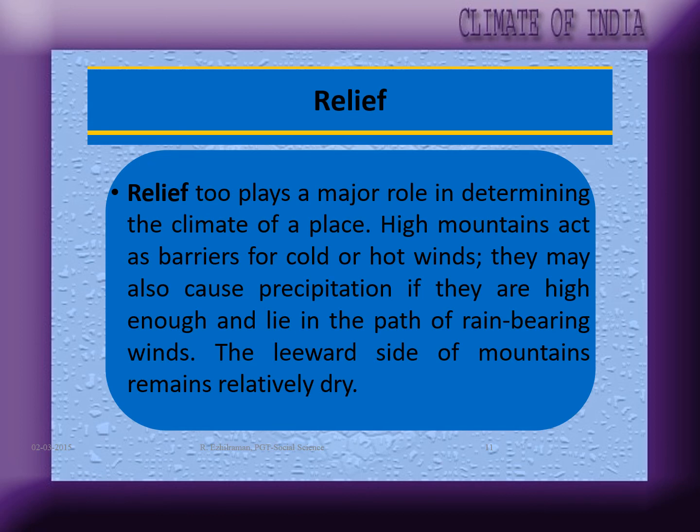Now, relief of a place, what we call physical features. Relief of a place also plays a major role in determining the climate of a place. High mountains act as barriers for cold and hot winds. They may also cause precipitation if they are high enough to lie in the path of rain-bearing winds. The leeward side of the mountains remains relatively dry. This also we've seen in some of the previous chapter videos, where the rain-bearing side is the windward side. The opposite of that is your leeward side.